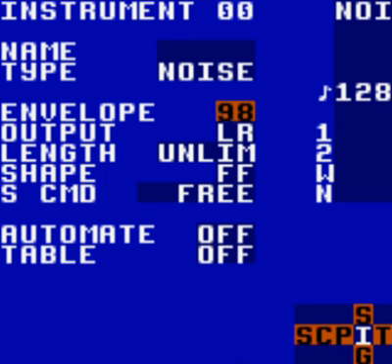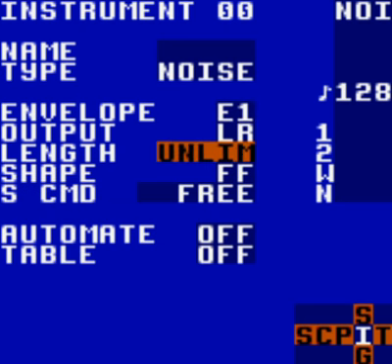We're going to change our envelope to E1. Our output is going to remain left and right. The length, however, is going to be 1C. And the shape will remain at FF.